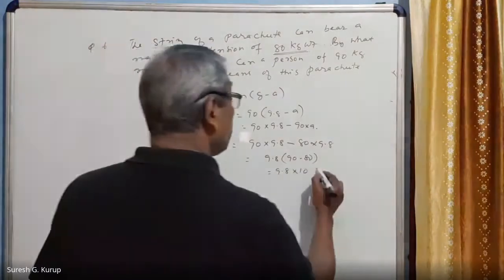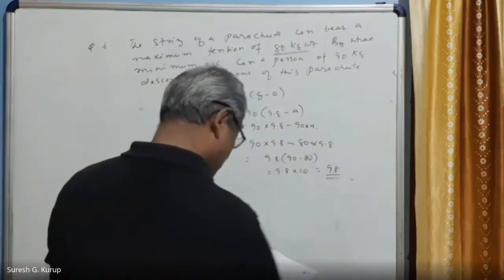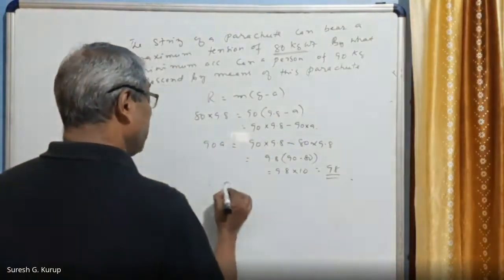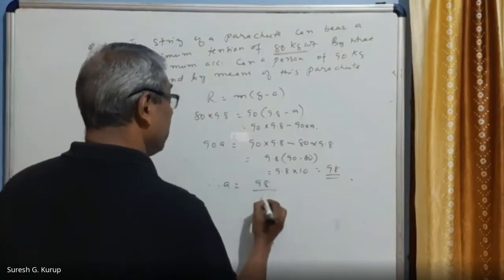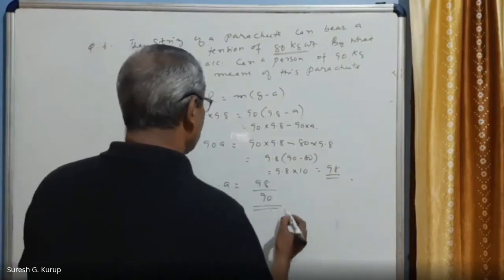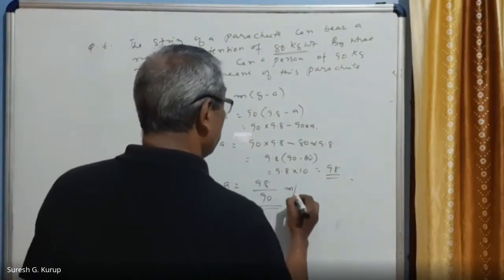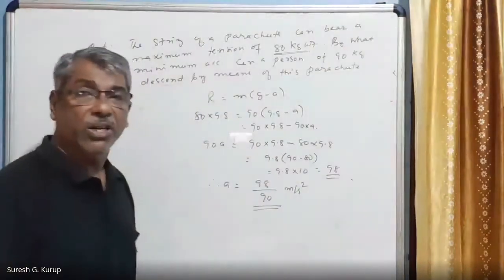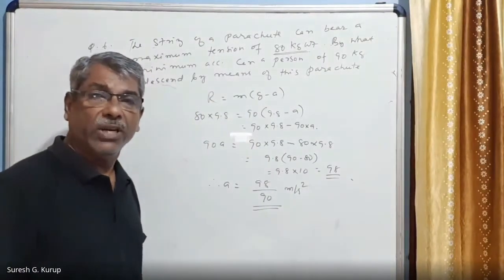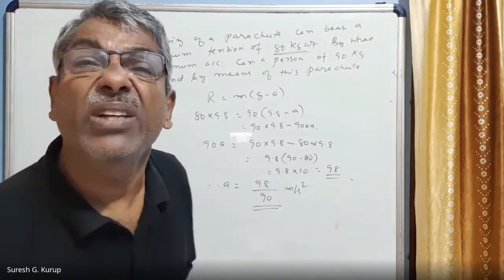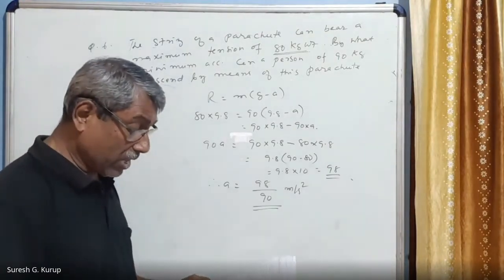That is equal to 98. Am I correct? Therefore, A is equal to 98 divided by 90. This is the value in meter per second square. You can calculate and you will get the value. Okay. So this is the condition.